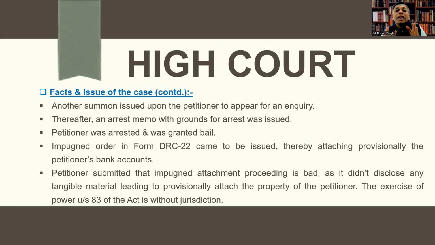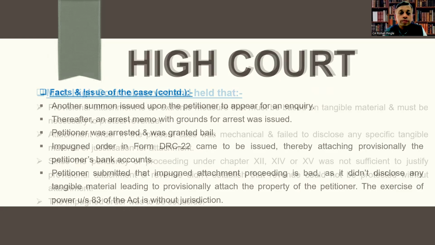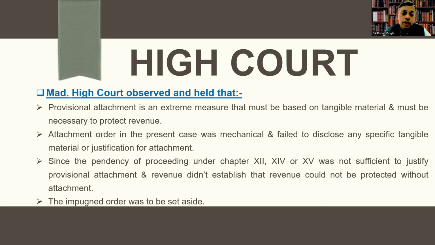Impugned order in form DRC 22 came to be issued, thereby attaching provisionally the petitioner's bank accounts. Petitioner submitted that the impugned attachment proceeding is bad as it didn't disclose any tangible material leading to provisionally attach the property of the petitioner. The exercise of power under Section 83 of the Act is without jurisdiction. The main issue in this case was related to provisional attachment. Let's see what Madras High Court observed and held.